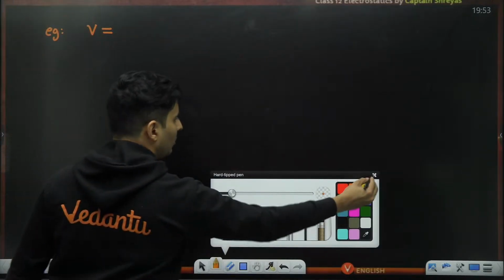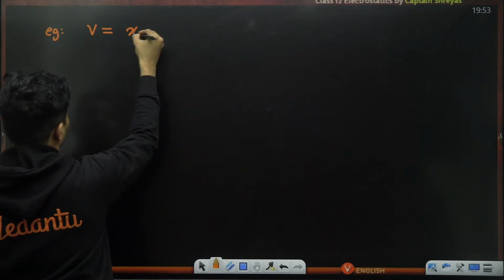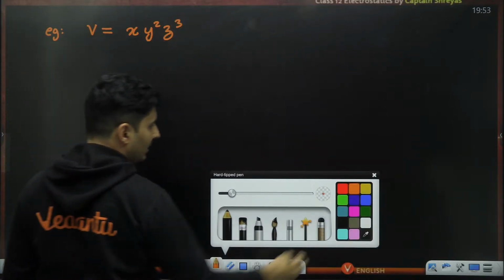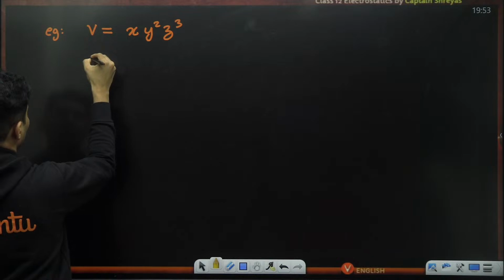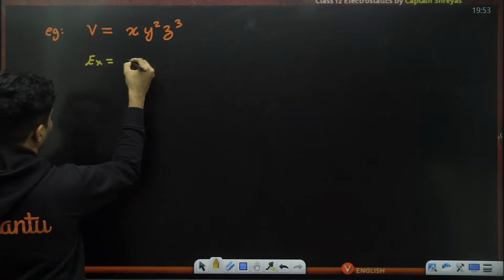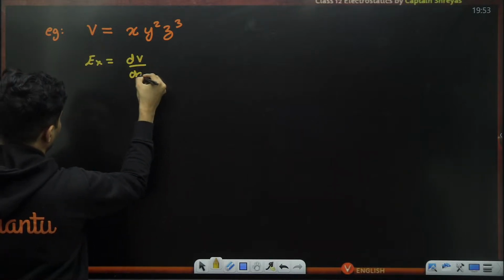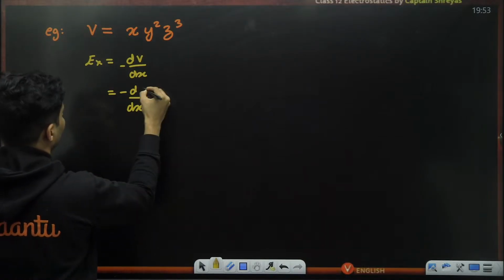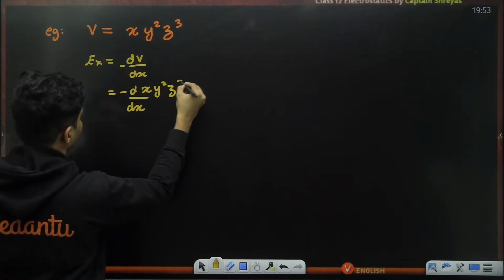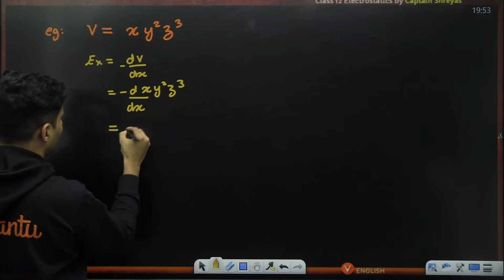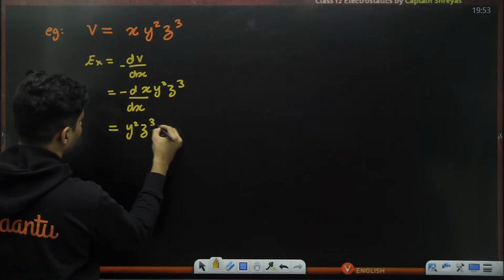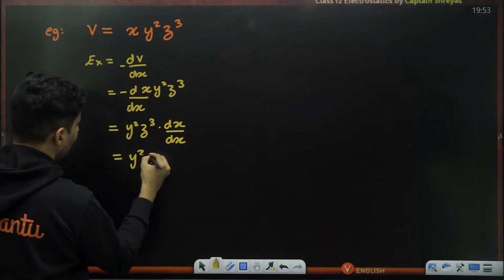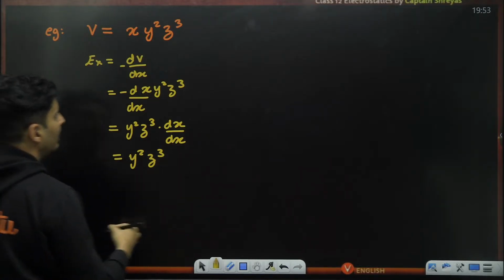Say for example, it was voltage is x y square z cube. Just taking another example. What to do? Find x component, which is dV by dx with a negative sign. So it will be derivative with respect to x of x y square z cube. Everything except x is a constant, so y square and z cube will come outside. So it will be just dx by dx, which is 1. So it will be y square into z cube.